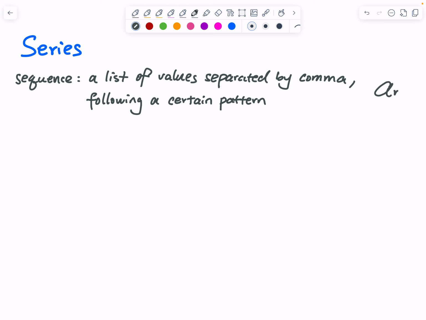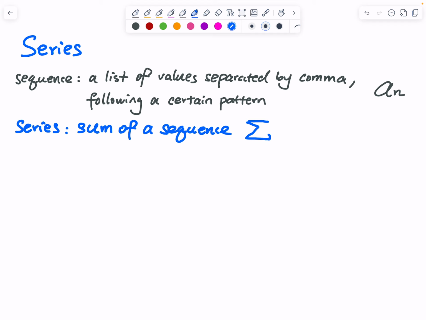For a sequence, we use an. So an equals, you have to tell me what that pattern is. And then for a series, that will be the sum of all the numbers, so the sum of a sequence. And then we use this sigma. This is a Greek letter, sigma. Sigma in math means the sum of an, the sum of all the numbers in a sequence.